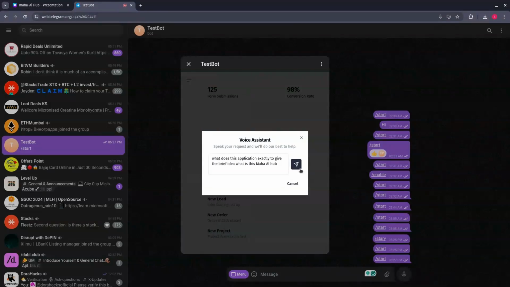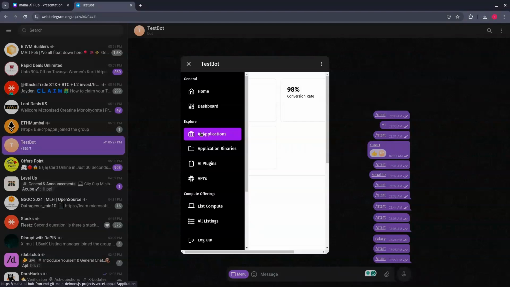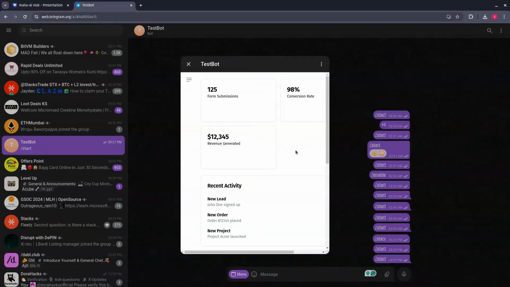Our AI marketplace lets developers list their AI services, which customers can buy and use directly. It's a fully decentralized platform for seamless transactions. You can see the AI voice assistant has replied to us. And going further, we can ask one more question to our AI voice service, which is, can you redirect me to AI plugin page? Now let's see if it redirects us to the AI plugin page.